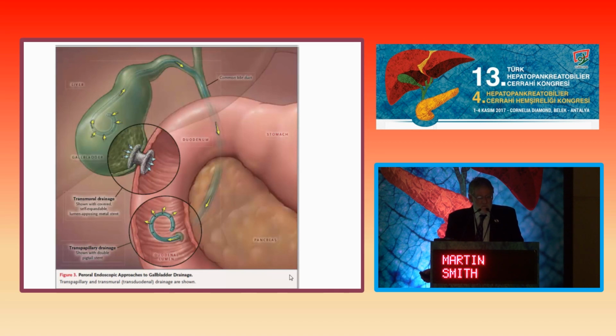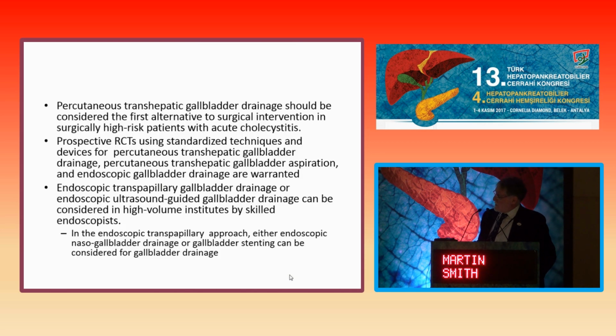Here we can either put a stent into the gallbladder. Sometimes instead of putting the stent into the duodenum, we use a nasobiliary tube, and then we can irrigate and wash out. Or more reasonably, using mucosa-opposing stents, we can do that under US and get drainage of the gallbladder. So I think the percutaneous approach should be considered the first step in intervention.